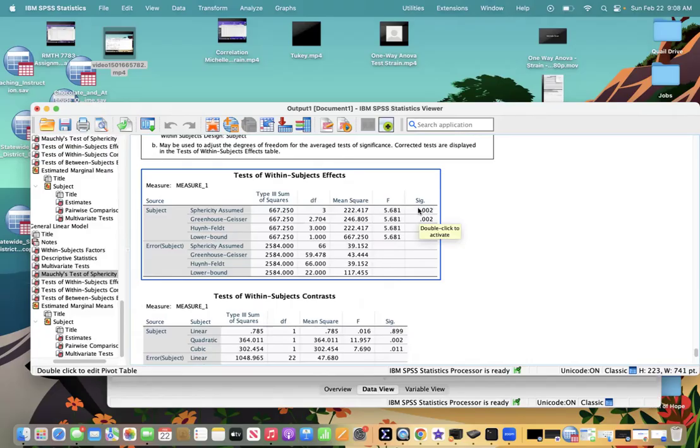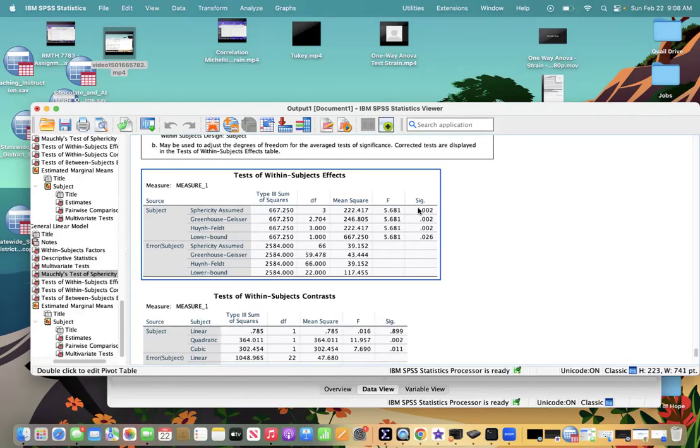We can also use our equation F(3, 66) = 5.681. Since the test is significant at less than 0.05, we know that it is significant. Mauchly's test of χ²(5) = 3.114 and p = 0.683 did not indicate any